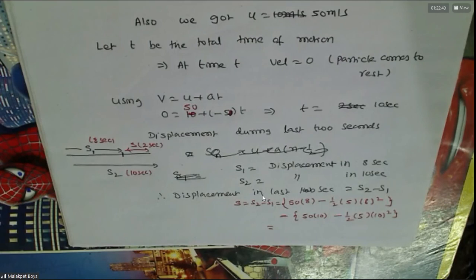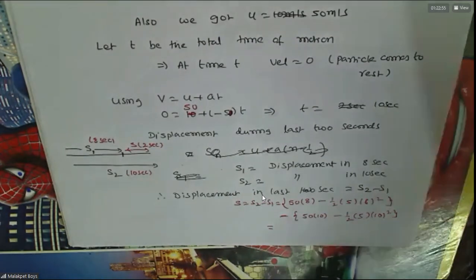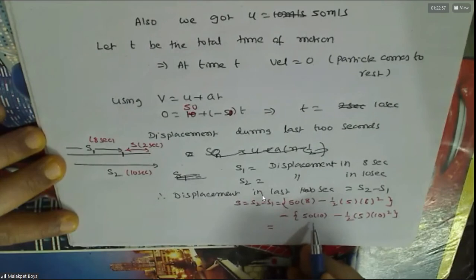Excuse me, sir. There it is S2 minus S1, so it should be 50 into 10 minus half into 5 into 10 square. Yes, sir. Ut minus half 8 square, no? Yes, sir, I understood that, but sir, S2 is 50 into 10 minus... you wrote 8.